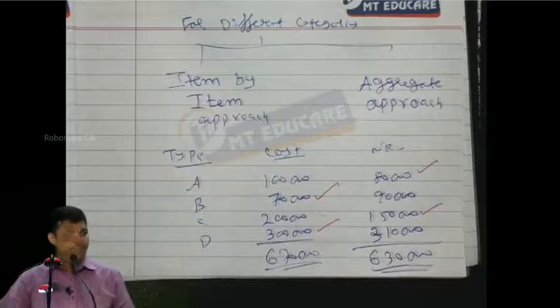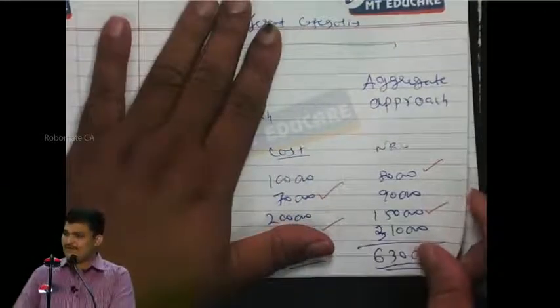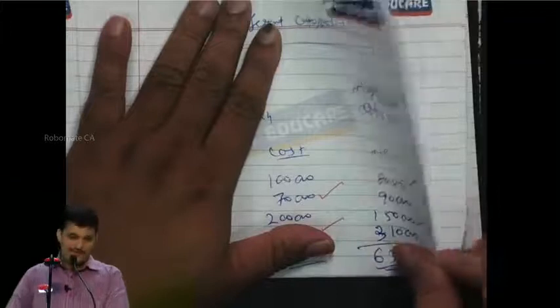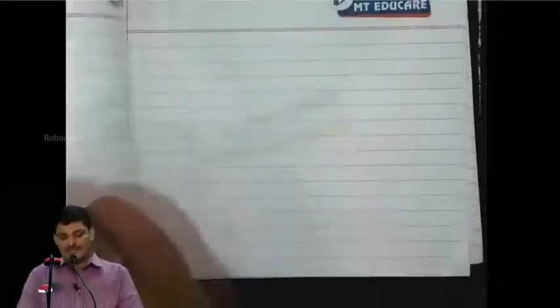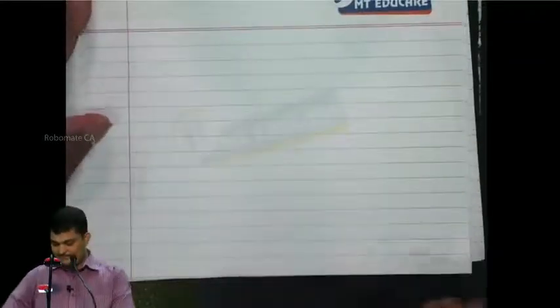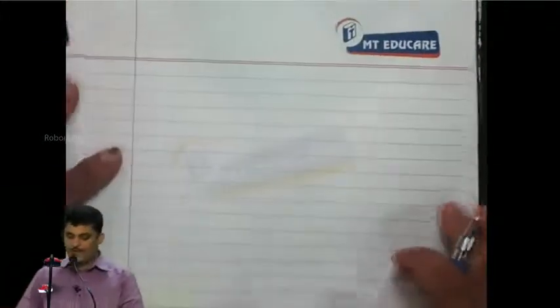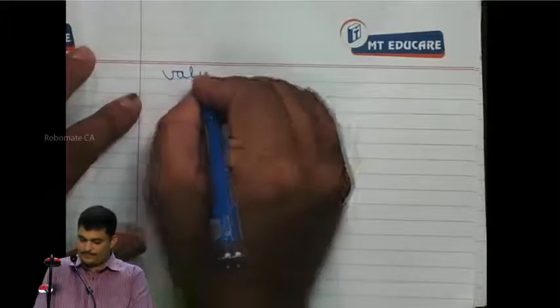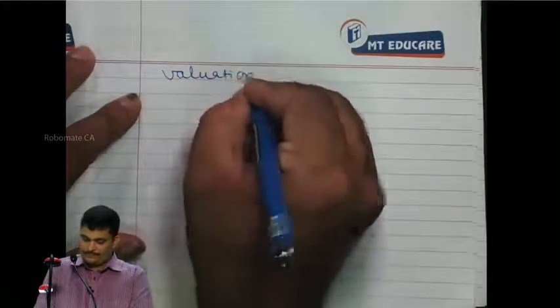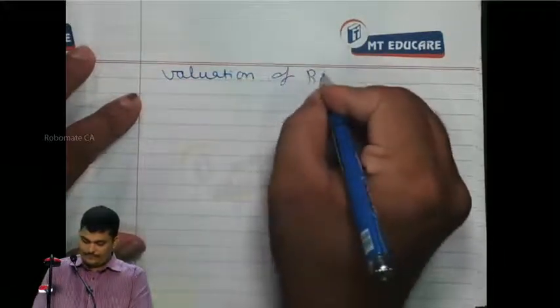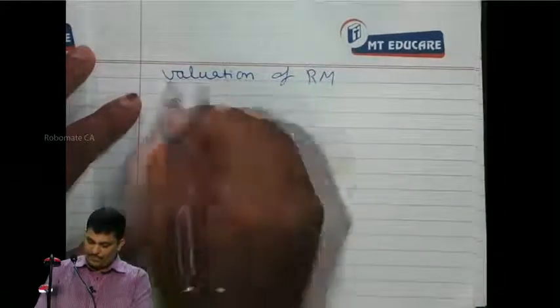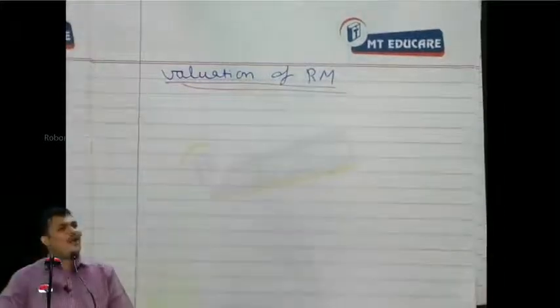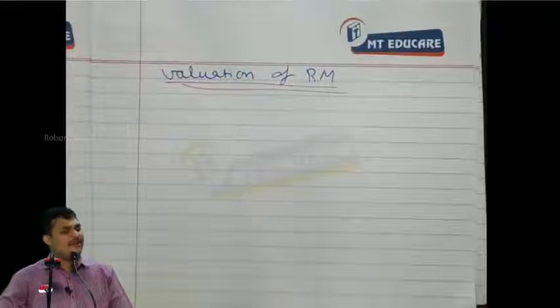Shall we proceed? The last part of AS 2 valuation: valuation of raw materials. I told you all types of inventory should be valued at cost or NRV, whichever is less.